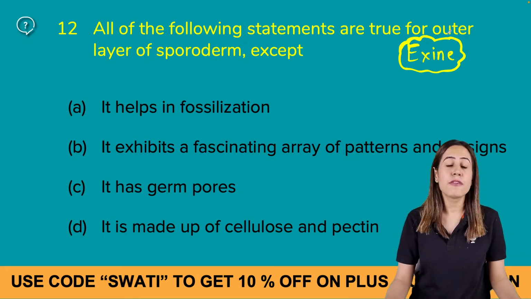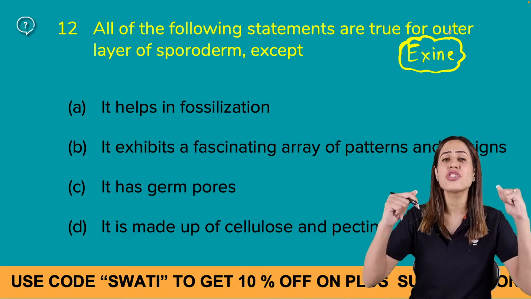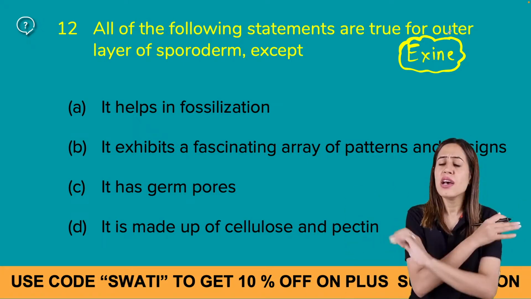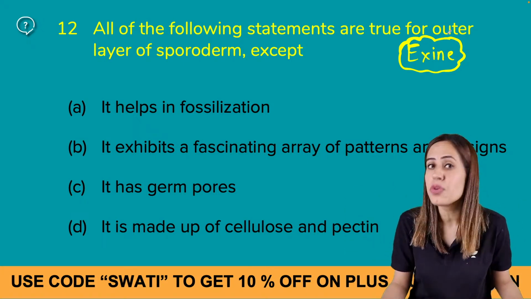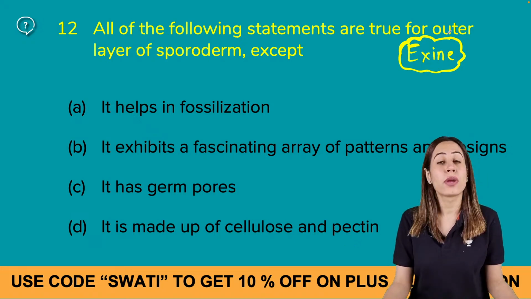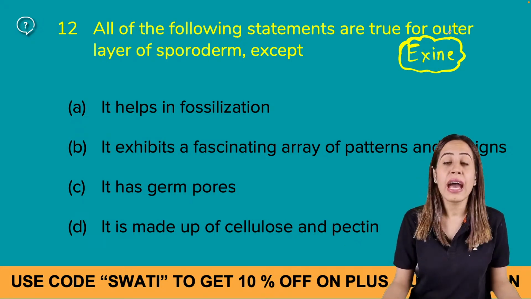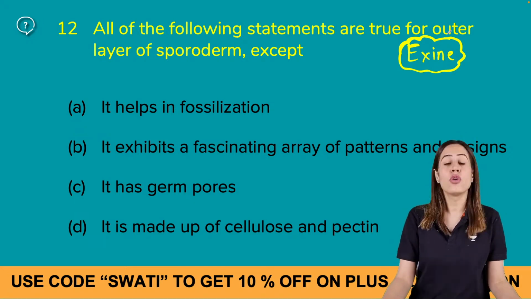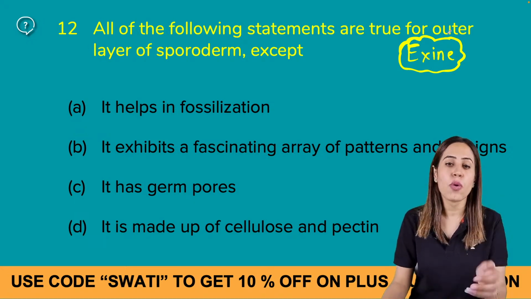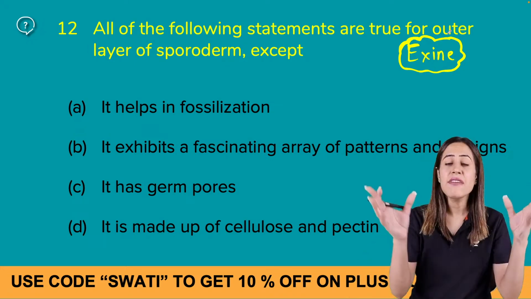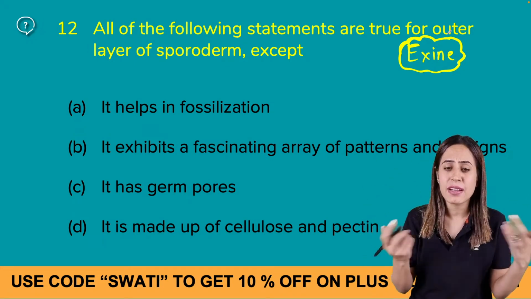Yes, it helps in fossilization because it is resistant to biological degradation. There is no enzyme discovered till now which can degrade sporopollenin. So it can withstand strong acid, alkali treatment and high temperature. And it has very, very fascinating, attractive patterns and designs.